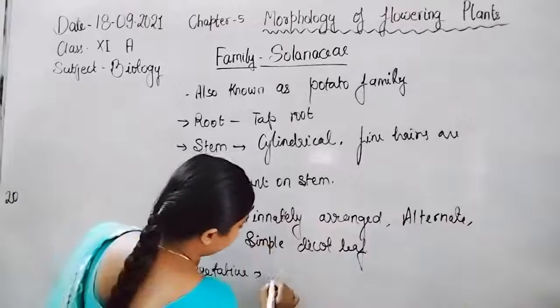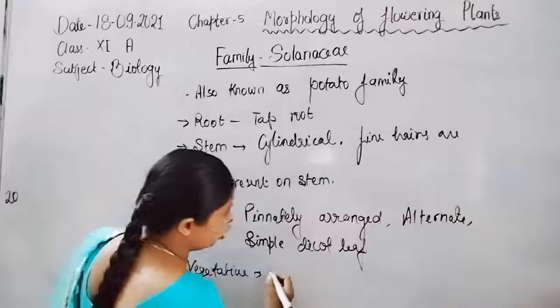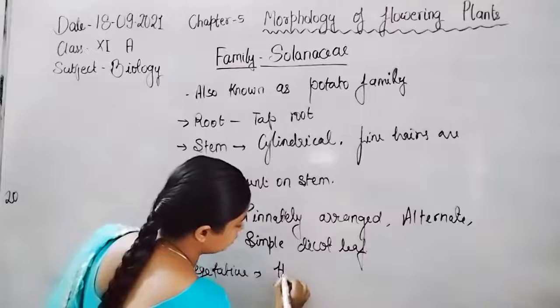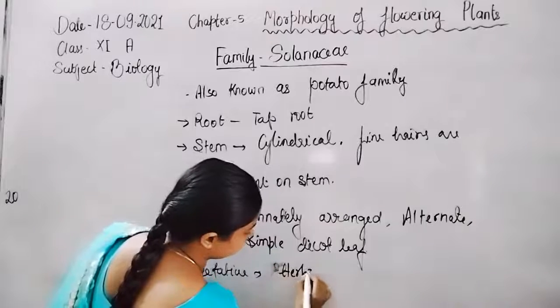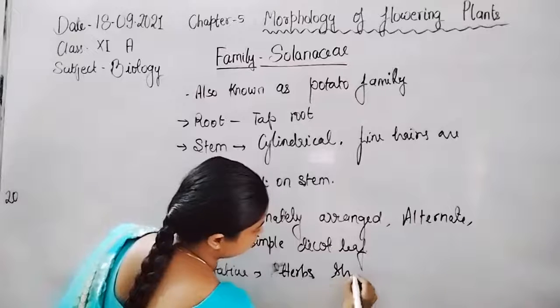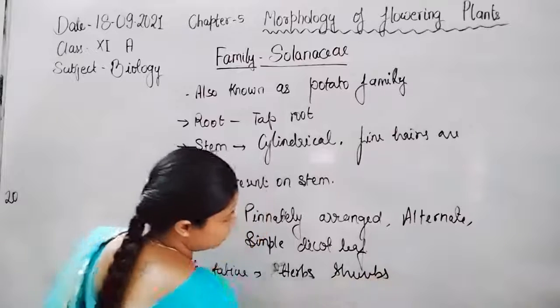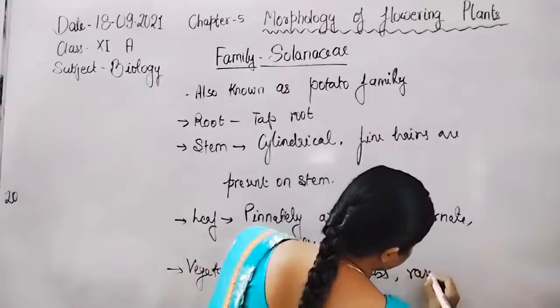They are mostly herbaceous, herbs, shrubs, and rarely trees.